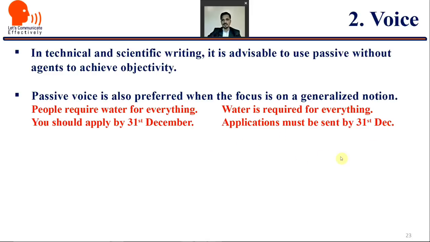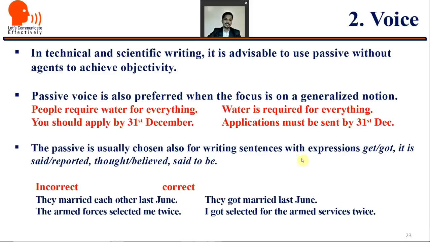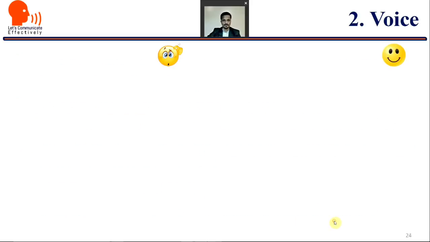You is generalized. The passive is usually chosen also for writing sentences with expressions get or got, it is said or reported, thought, believed, said to be, etc. Like: they married each other last June. It is incorrect to say it like this, but the correct is: they got married last June. The armed forces selected me twice. No, I got selected for the armed services twice.